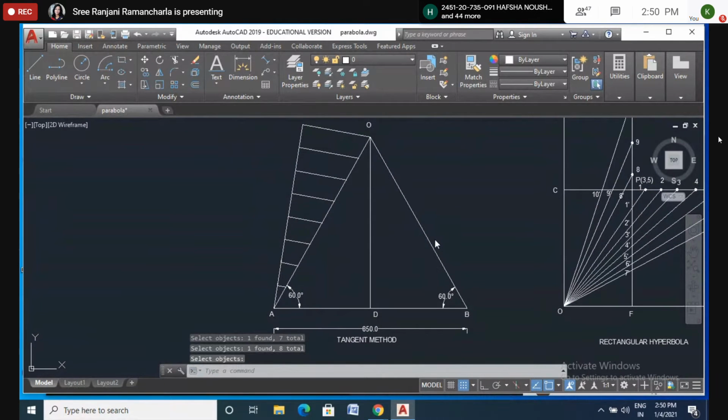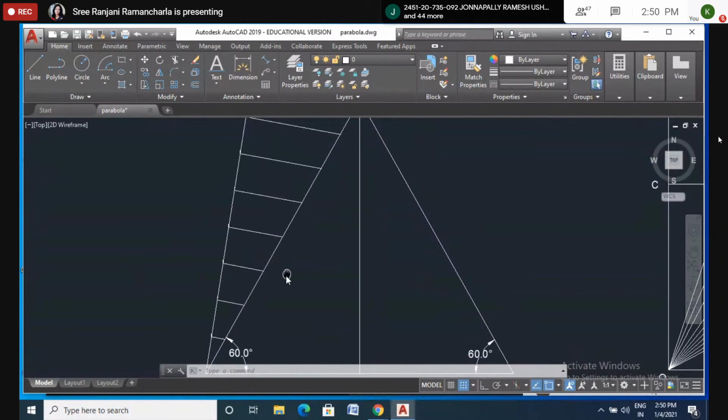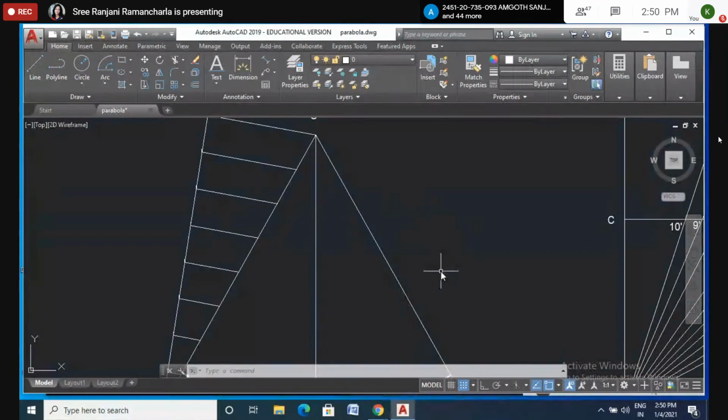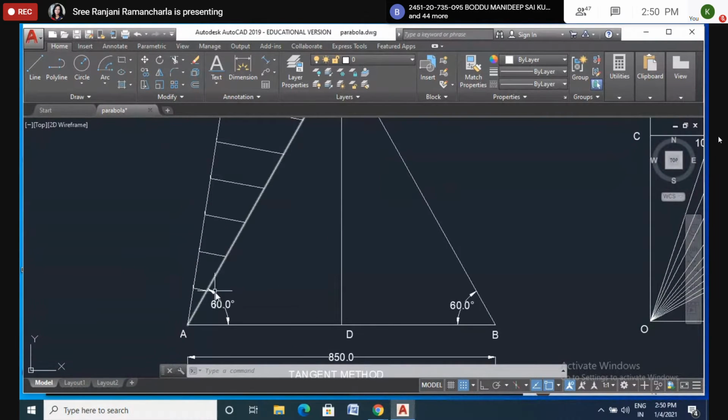Okay, now here you got it, but what about the other side? Here we made it equal parts, well and good. But what do you do on the other side? Keep a roller. Yes, so keep a roller. Please keep a roller or scale parallel to this scale. Just keep it here, parallel to this line. Just mark here.